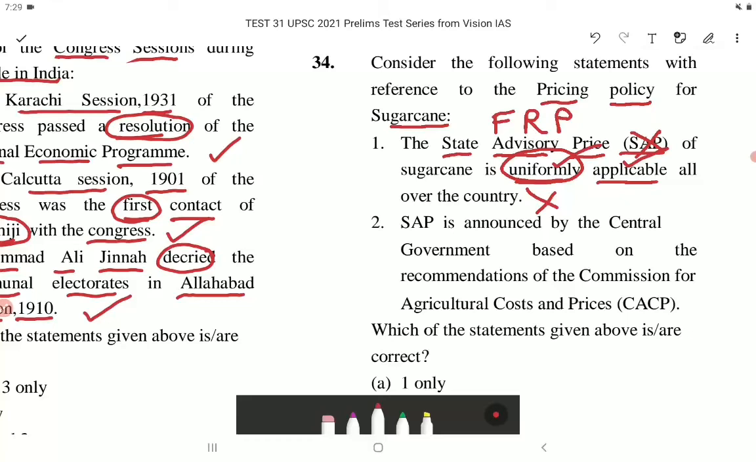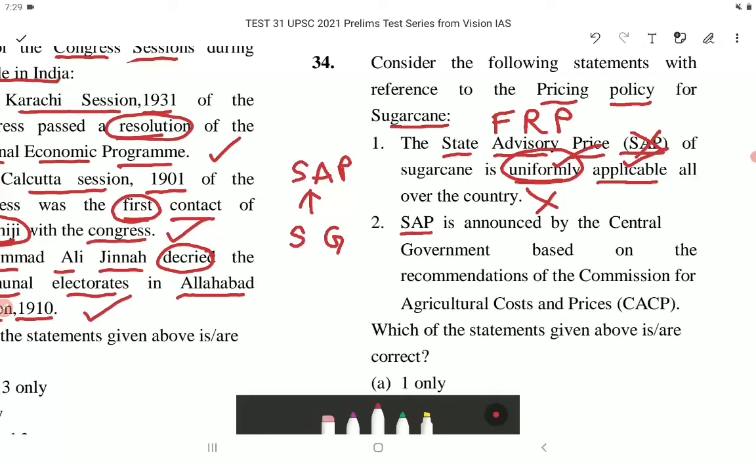So this is incorrect. If the support price announced by the center is not agreeable to the farmers, generally state governments announce State Advisory Price. So State Advisory Price is being announced by the state government. So this SAP will be over and above the support price announced by the center. And SAP varies from state to state and year to year. Now let's come to statement 2.